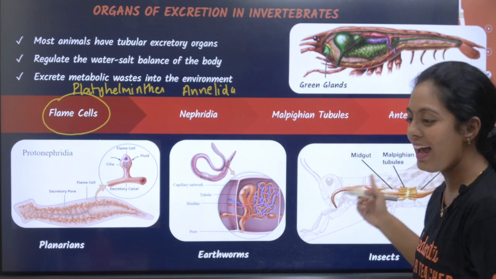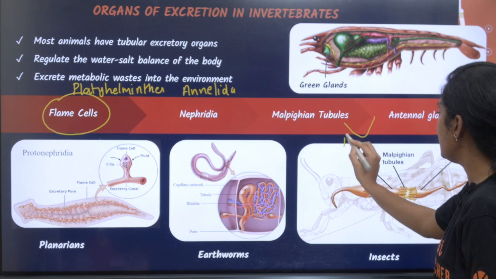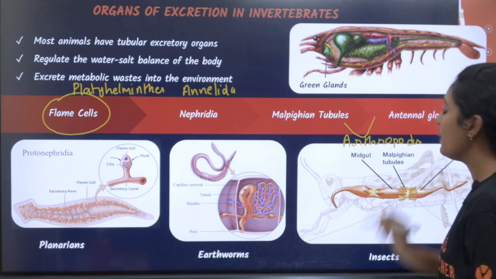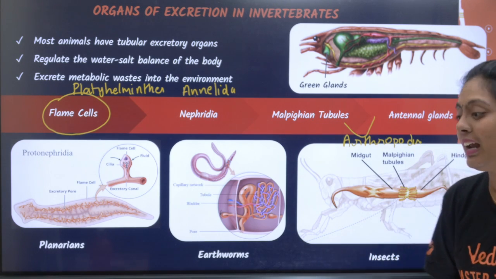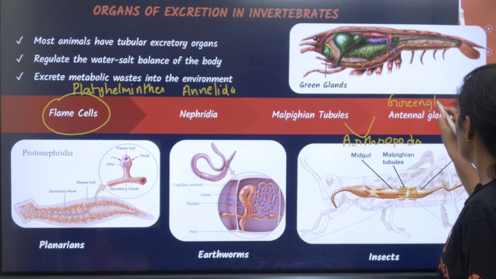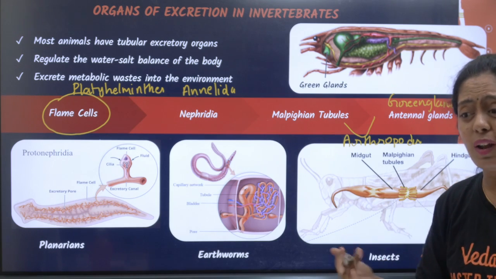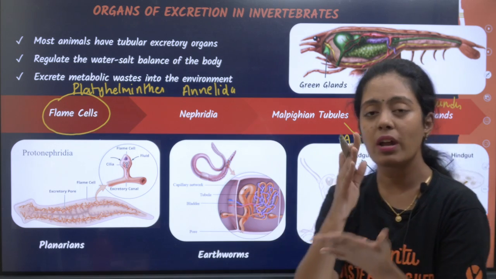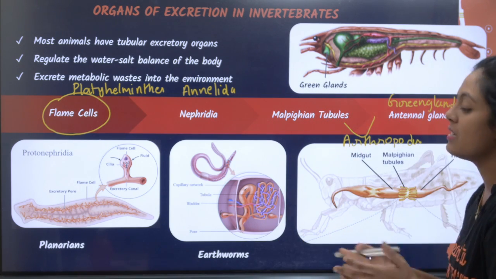Malpighian tubule and antennal glands, we see them in arthropods. In insects, they are going to play a very important role. These antennal glands we also call green glands. What do we call this, kids? Green glands. Okay, that's very important. This is a match the following type question they can ask in MCQs. Flame cells, platyhelminthes; annelida, it is nephridia; then Malpighian tubule and antennal gland, it is in your arthropods.